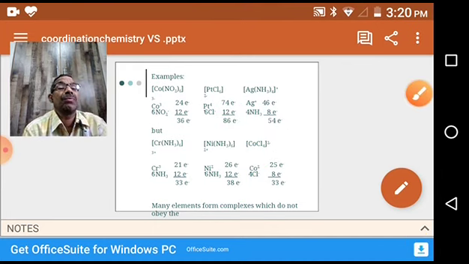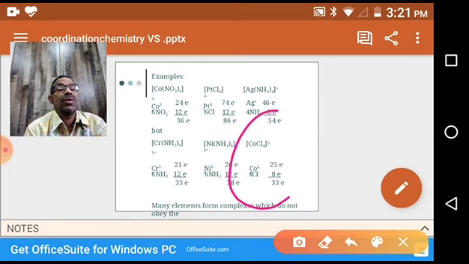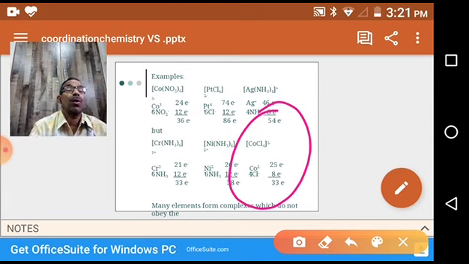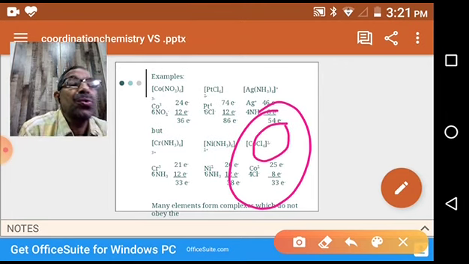Then coming to this one. What is the name of the compound? It is a cobalt complex. The 6 ligands are chlorines. So hexachlorocobalt 3 ion is a cationic complex, with a plus charge on the cobalt, plus 3. So cobalt we know is 27. Oh no, it is 2 that is given. 27 minus 2, 25.